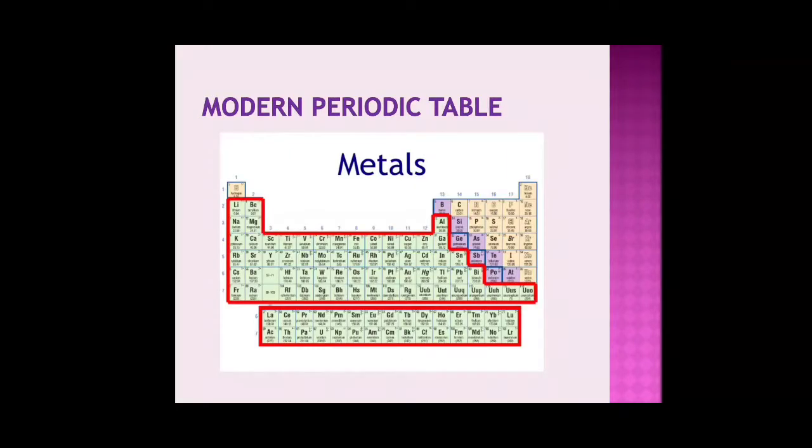As discussed, the elements that we can see here in the green color, marked with the red boundary, are all the metals. They are on the left hand side of the periodic table. We only see one non-metal or one gas, that is hydrogen, that has a place on top of the metals, placed in group 1 and period 1. Others, these all are metals here.